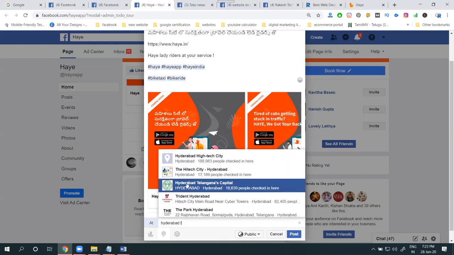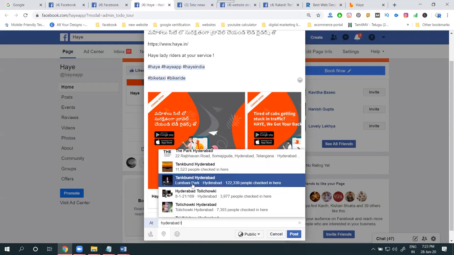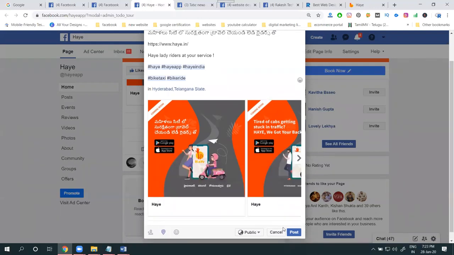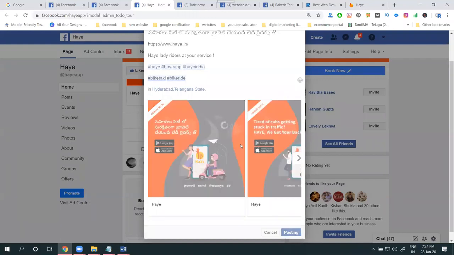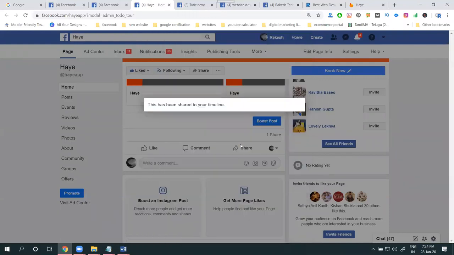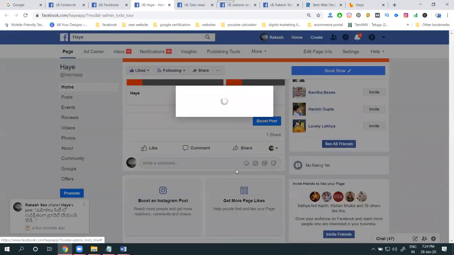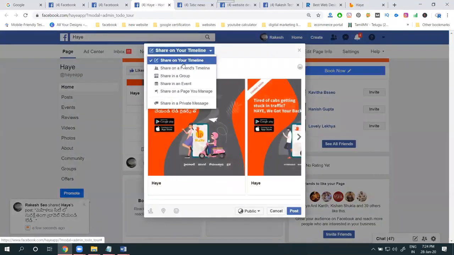Here we can select Telangana state. Here is an option where you can use the Telangana state. Now click post. Compulsorily follow the instructions and do the post. Now share. Another option, share it to your storyline. You can select your storyline also.